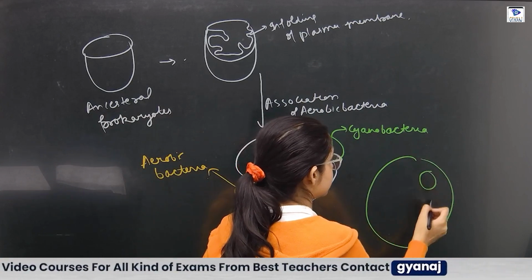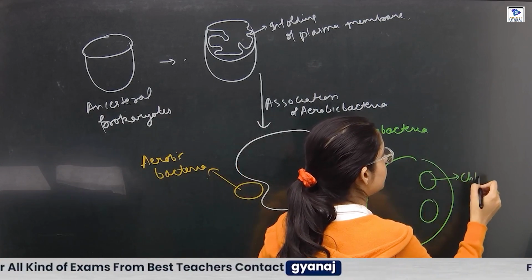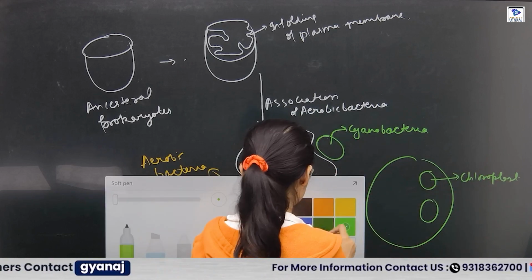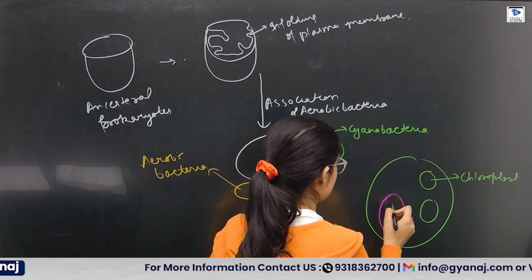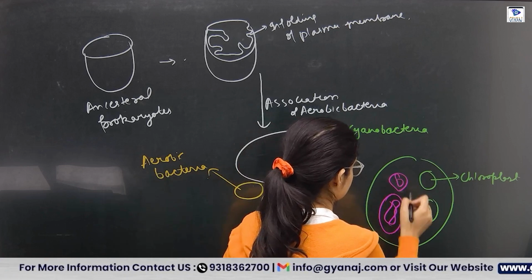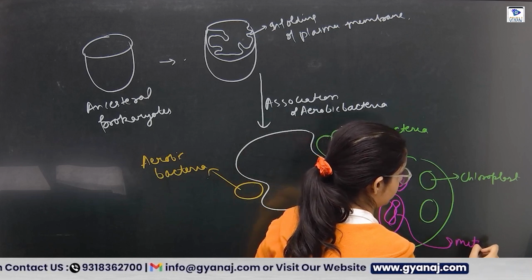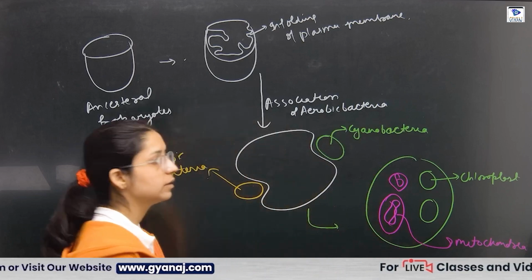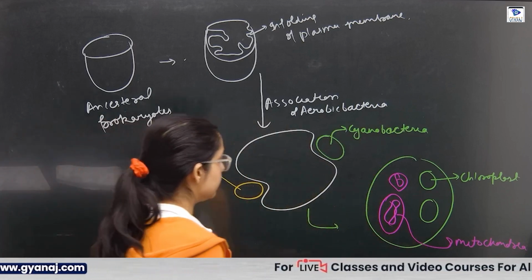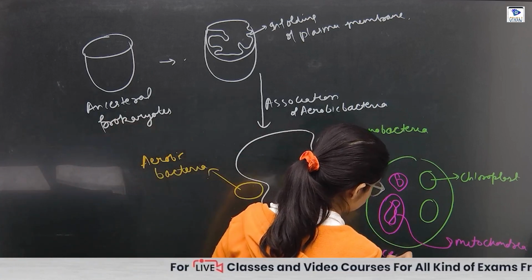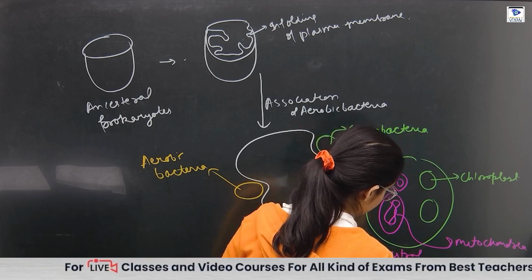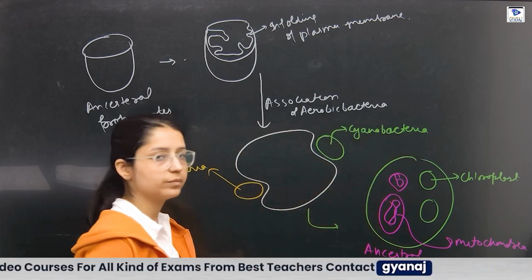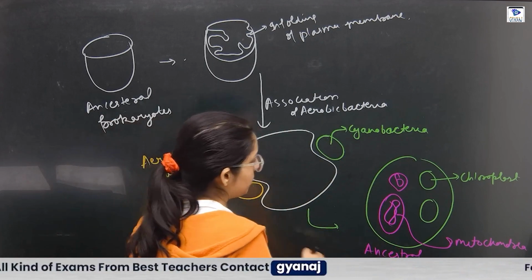We got the organelles, that is the chloroplast, and the mitochondria. And this is your ancestral eukaryote. Prokaryote cell came, the eukaryotic cell came from the prokaryote.